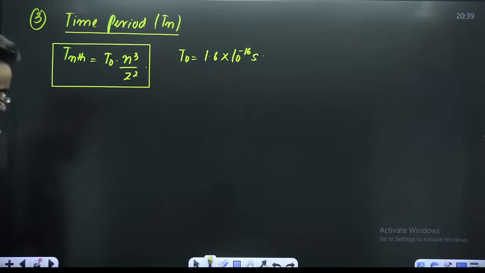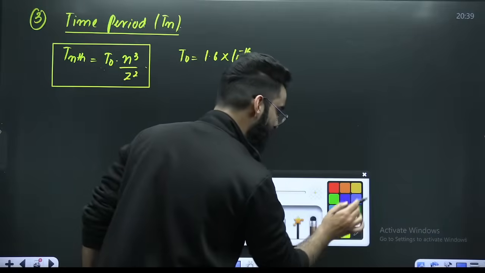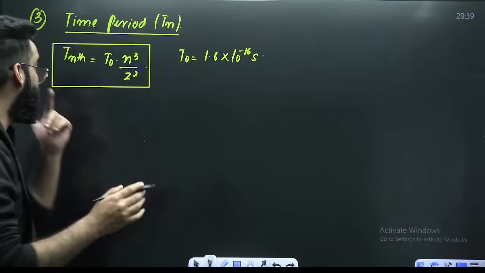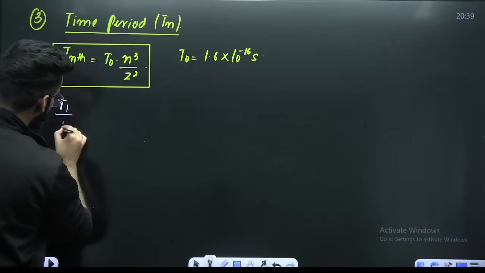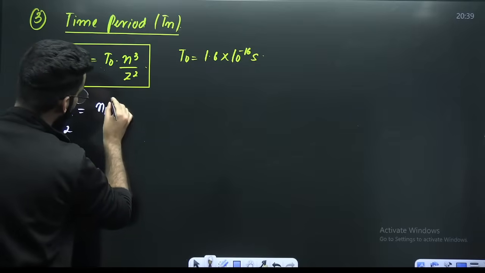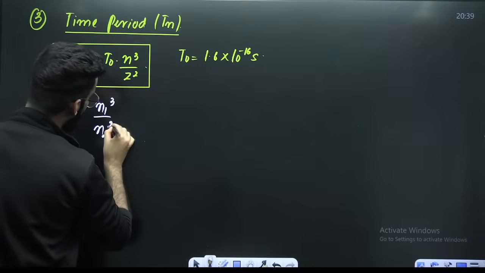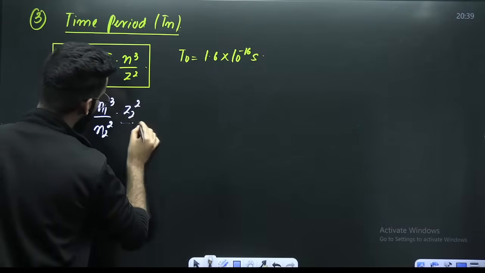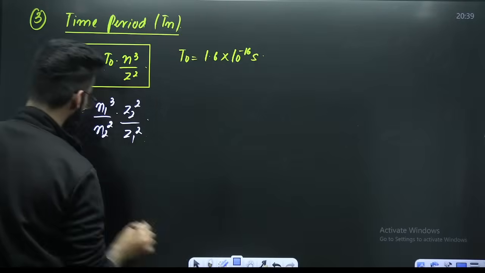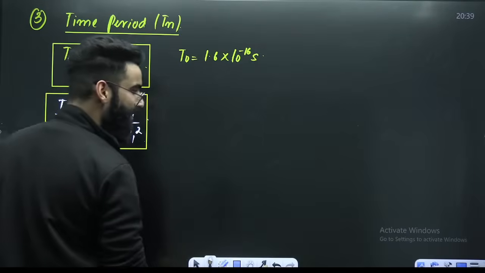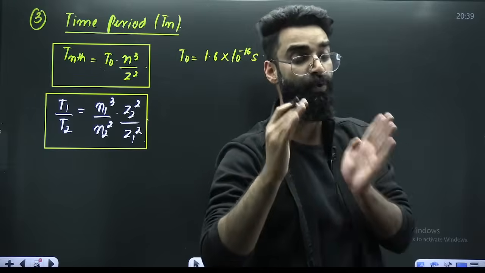Now, my dear students, one more thing. Whenever you need to compare the time period of two electrons, T1 divided by T2 is equal to N1 cube divided by N2 cube, times Z2 square over Z1 square. This is how you compare the time periods of two electrons in two different orbits.